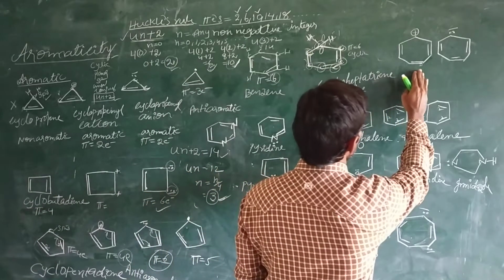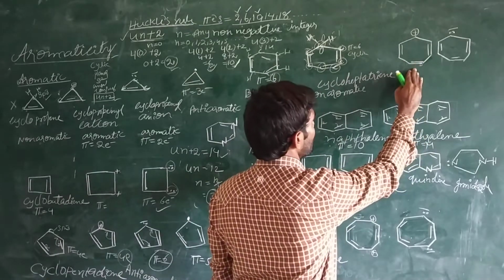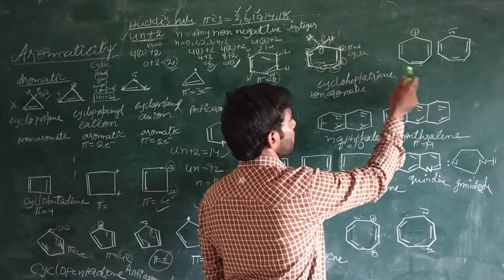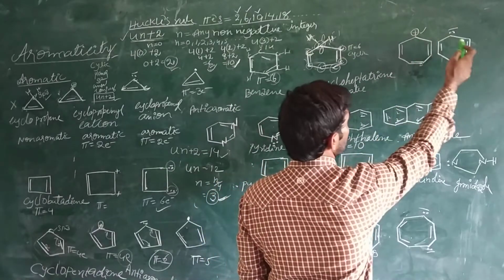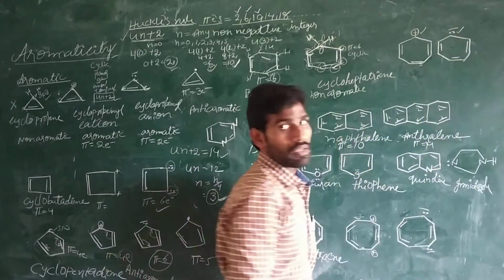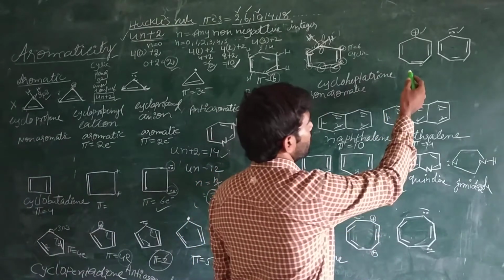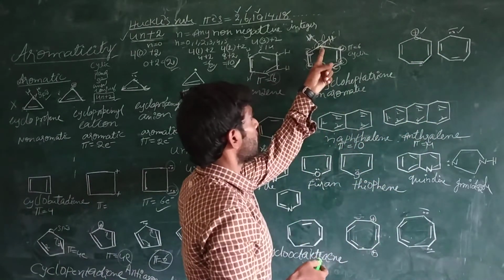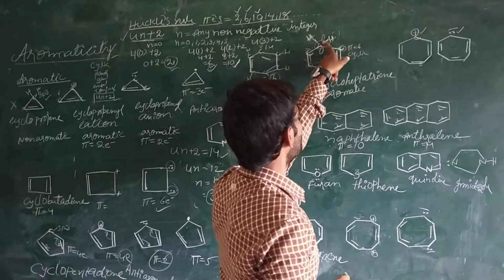See here, this one is a cycloheptatriene cation. This is a cycloheptatriene cation, and this is a cycloheptatriene anion. So now the number of electrons. This carbon is an sp3 carbon. One of the hydrogen atoms is eliminated.